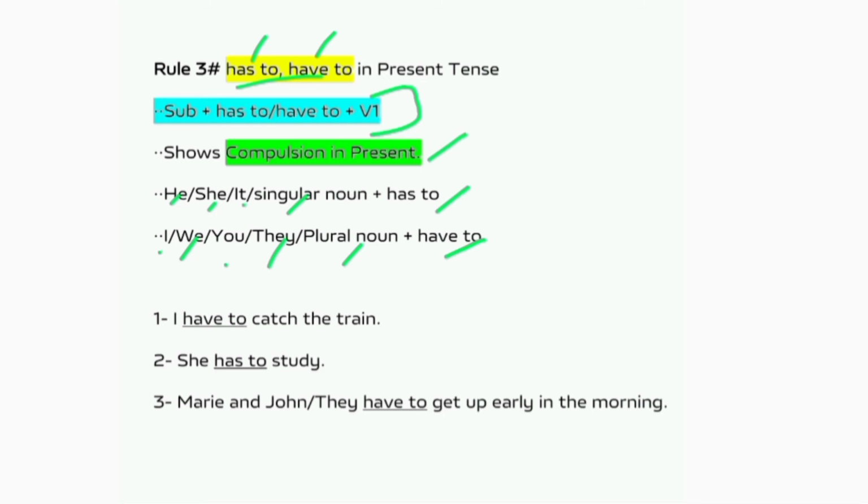Let's take some couple of sentences. I have to catch the train. I am strongly obligated to catch the train. There is no other way. And similarly, she has to study. There is no other way. She has to study anyway. Mary and John, or I can say they, have to get up early in the morning. There is compulsion on them to get up early in the morning. There is no other way for them.